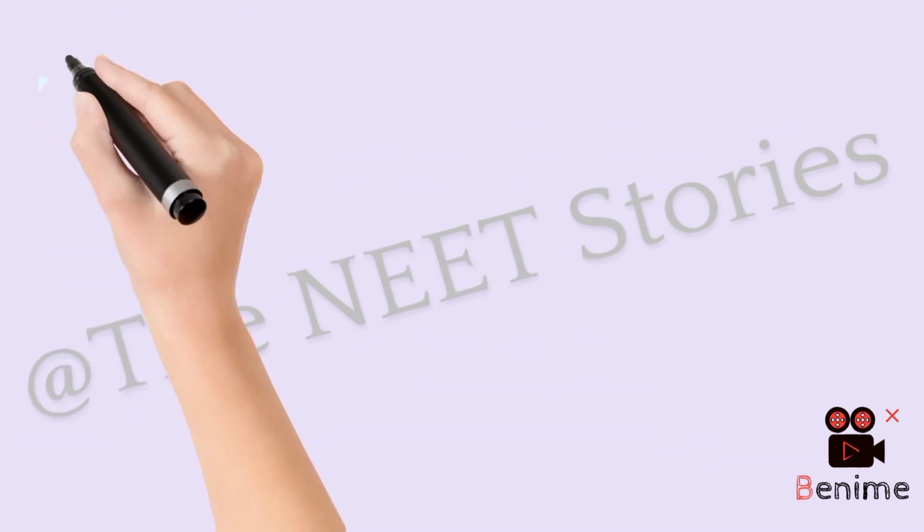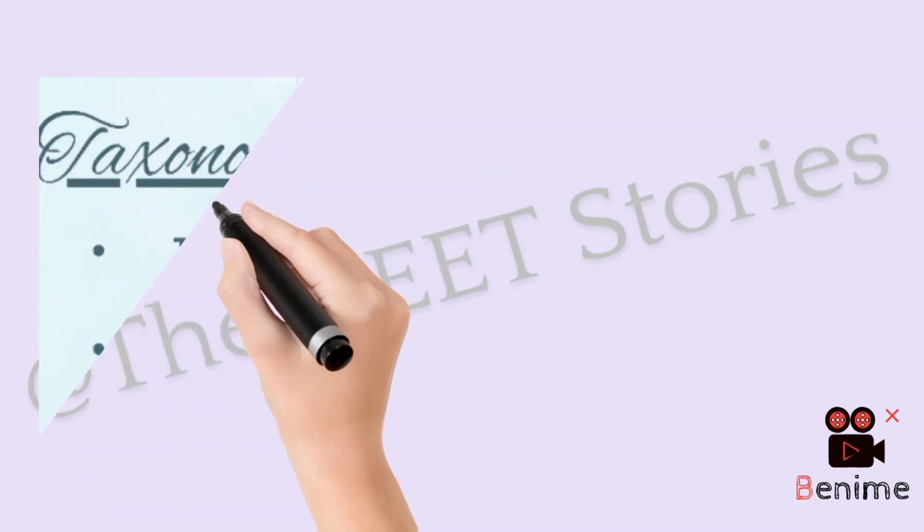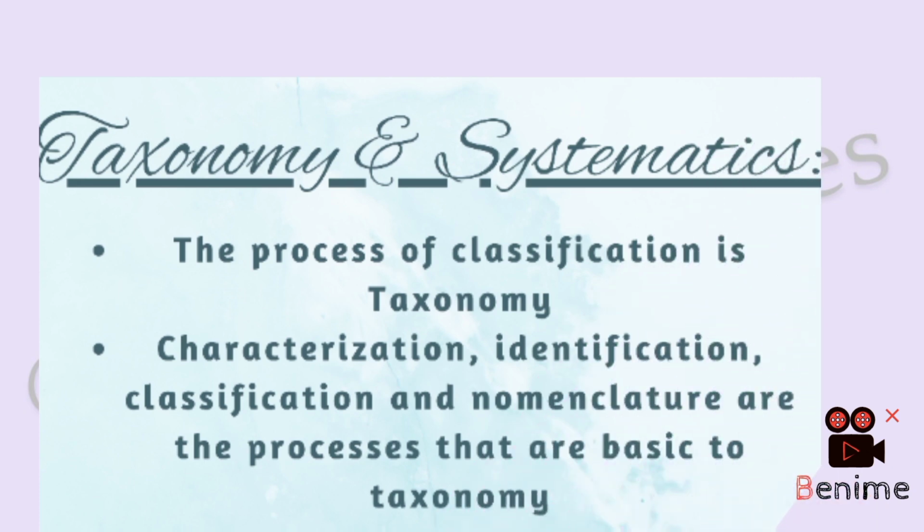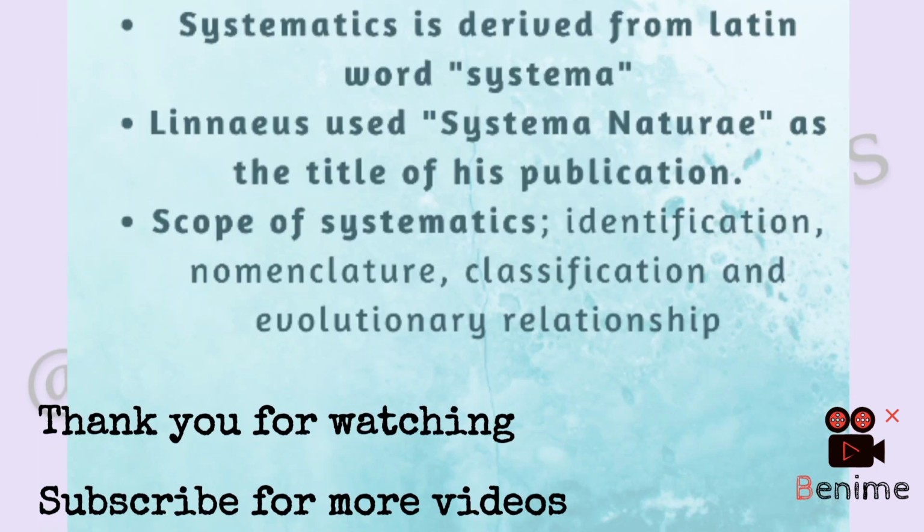Okay, next, we come to the topic, taxonomy and systematics. So what is taxonomy? Taxonomy is the process of classification. The processes which are basic to taxonomy are characterization, identification, classification, and nomenclature. Systematics is a word which is derived from the Latin word systema. The famous scientist Carolus Linnaeus used the word Systema Naturae as the title of his publication. What is the scope of systematics? That is, identification, nomenclature, classification, and also evolutionary relationship.